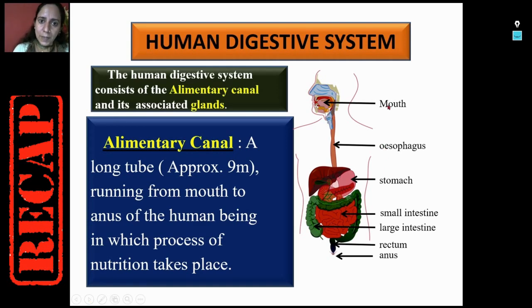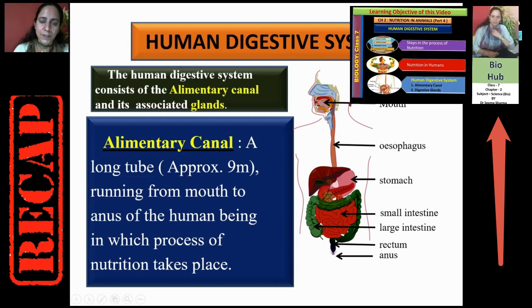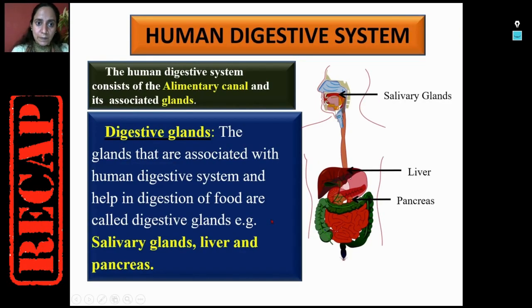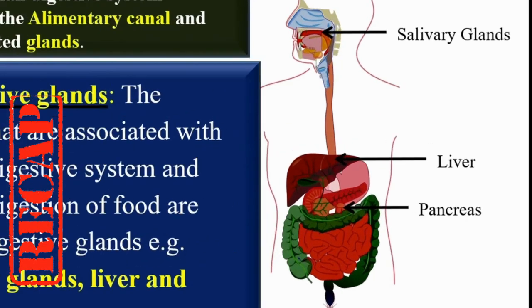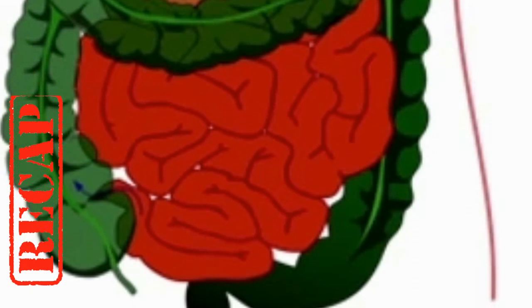Viewers, I have already uploaded one video on different parts of the human digestive system. For detail, you can watch that video. It was on digestive glands, and there we came to know that basically 3 major glands are responsible for digestion in human beings. But in addition to this, I told you that our stomach and small intestine also secrete certain types of digestive juices, and they also help in the process of digestion.